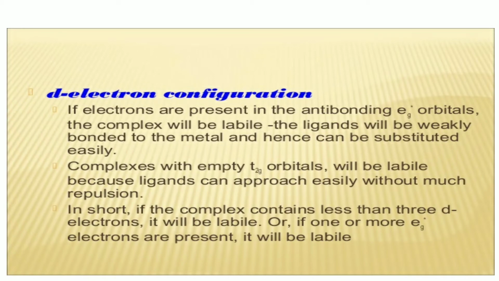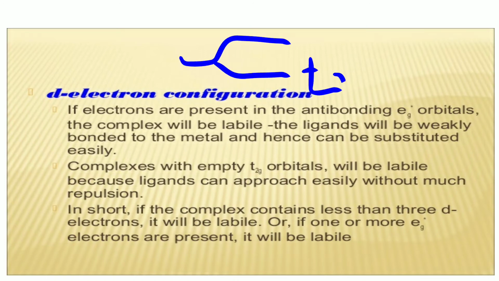Let us see the d electron configuration. This is a very important concept for identifying the lability and the inertness of the complexes. If electrons are present in the Eg orbitals, there are two energy levels. Okay, this is the T2g and this is the Eg.